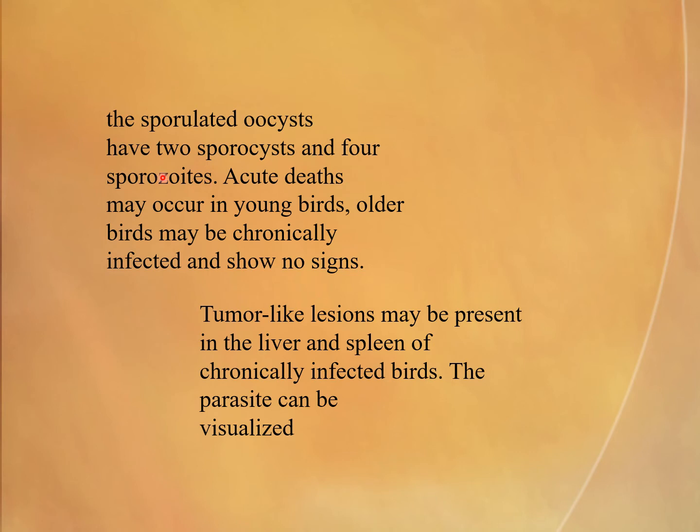The sporulated oocysts have two sporocysts and four sporozoites. Acute death may occur in young birds. Older birds may be chronically infected and show no signs. Tumor-like lesions may be present in the liver and spleen. In a chronically infected bird, the parasite can be visualized.